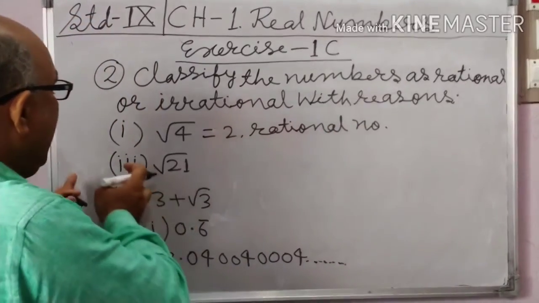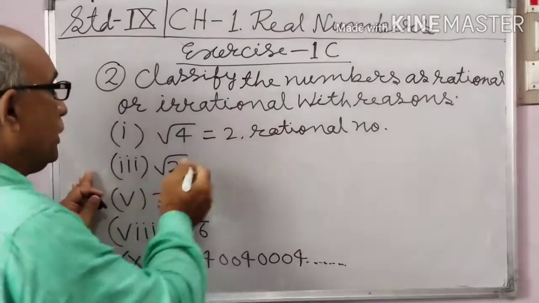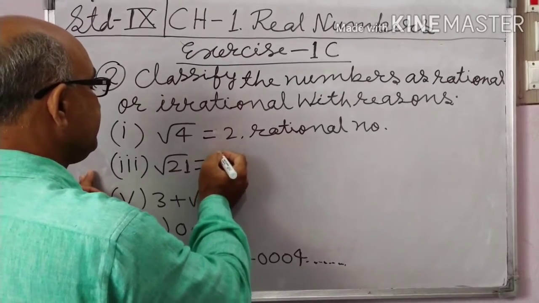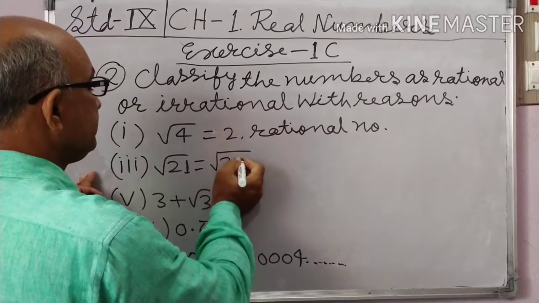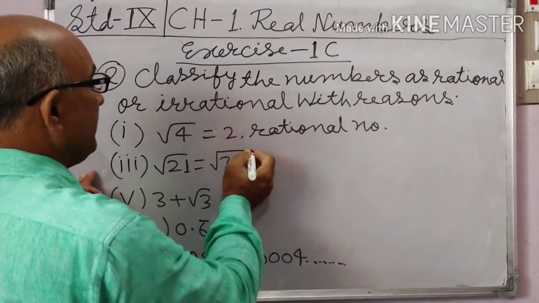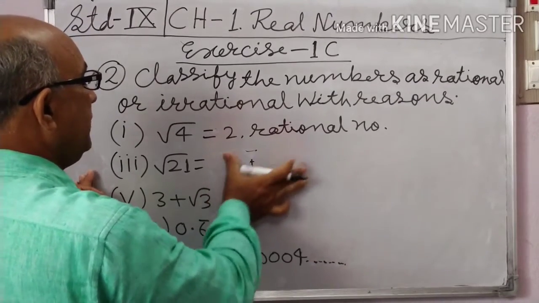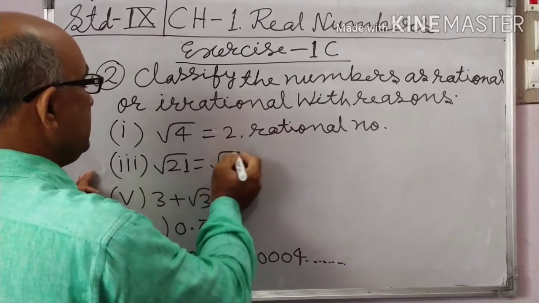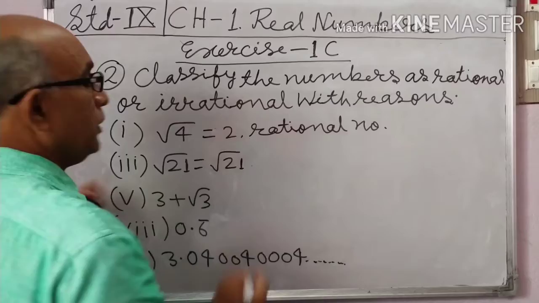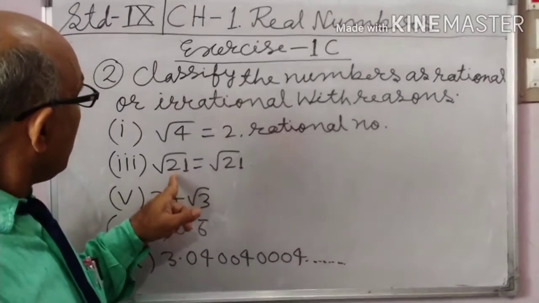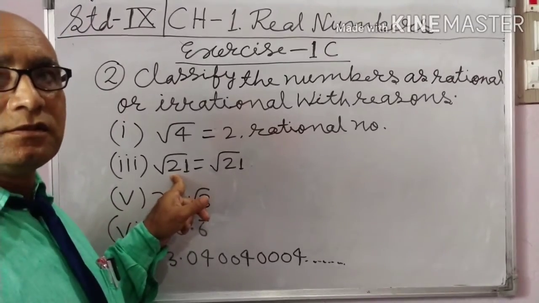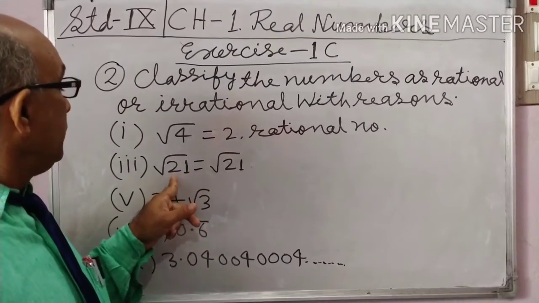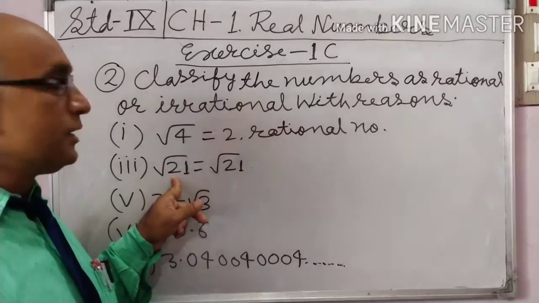Rational number. And 3 under root 21. So factorize it: 3 into 7. Only root 21 is root 21, no changing. 21 is not a perfect square.